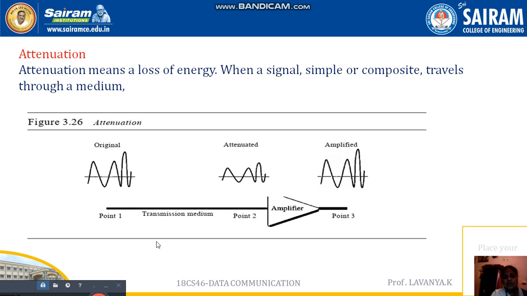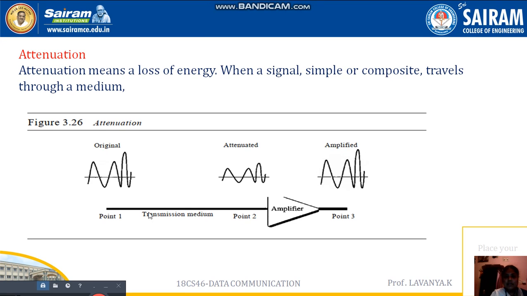They are attenuation, second distortion, and third noise. These three are the different types of transmission impairments. I'm going to repeat what transmission impairment means: the signal is not a proper signal, it is an improper signal.